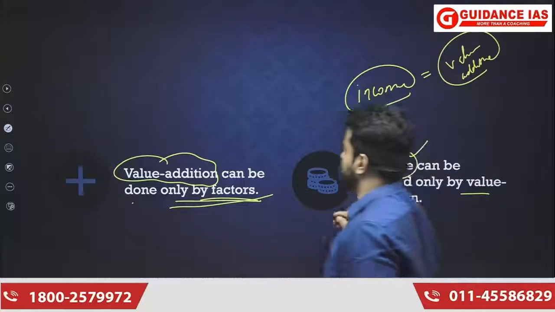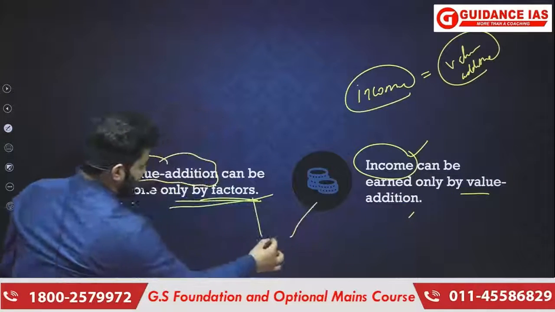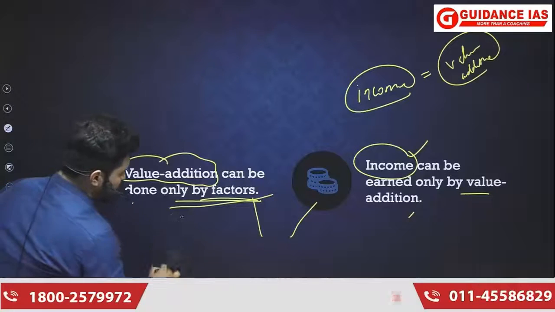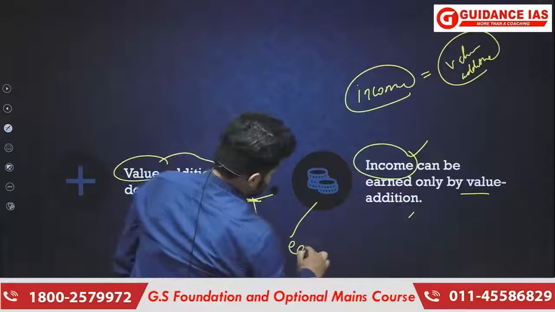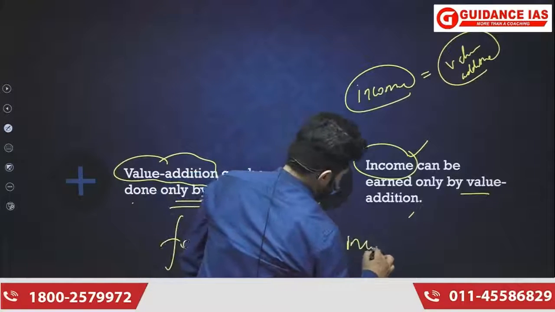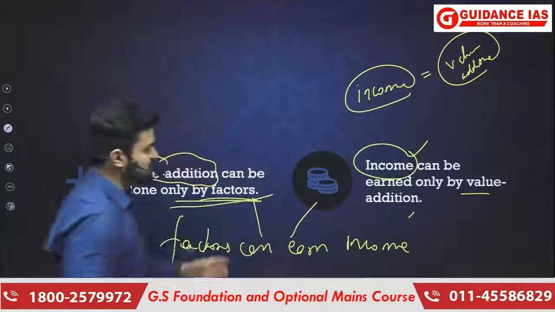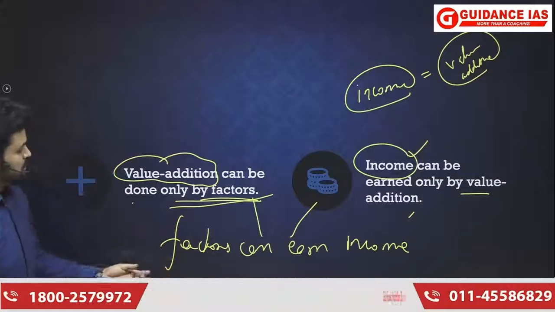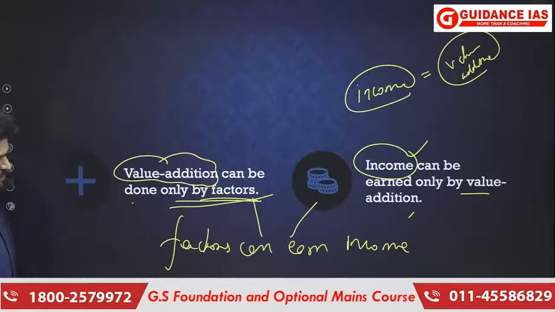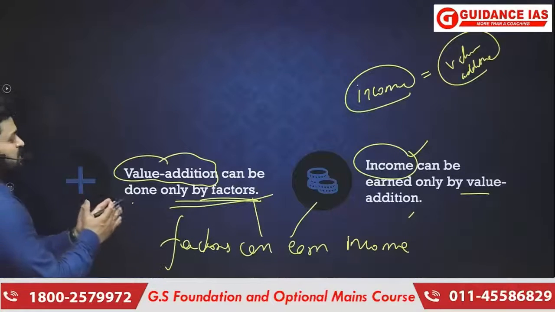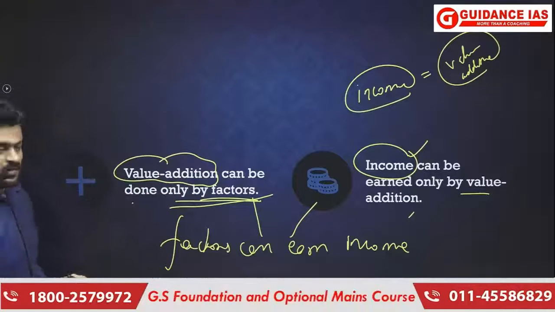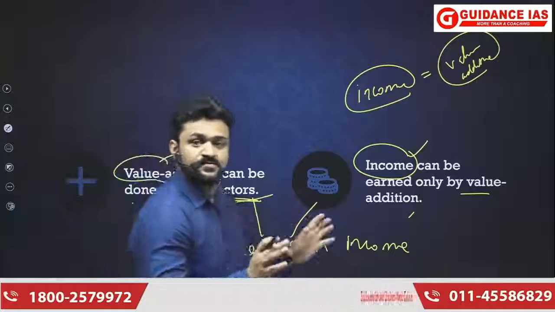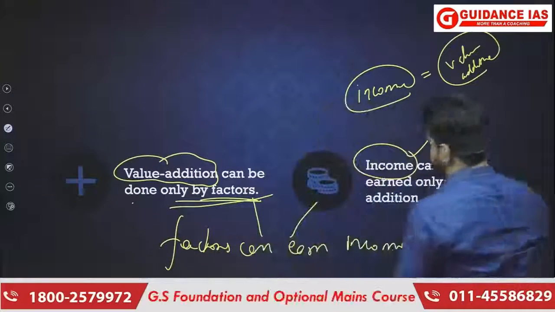That means what? Can I conclude here that only factors can earn income? Can I derive this conclusion here? Yes, I can derive this conclusion because only factors can do value addition and income can be earned only by value addition.